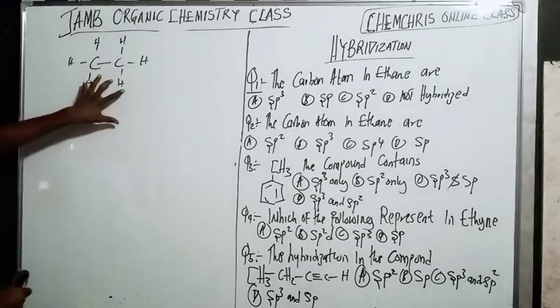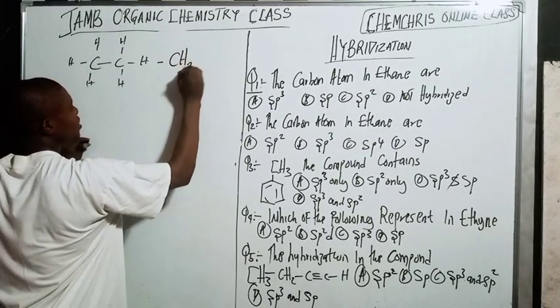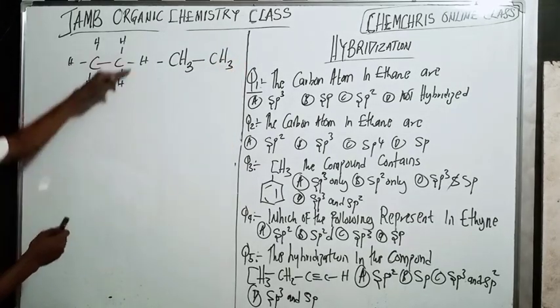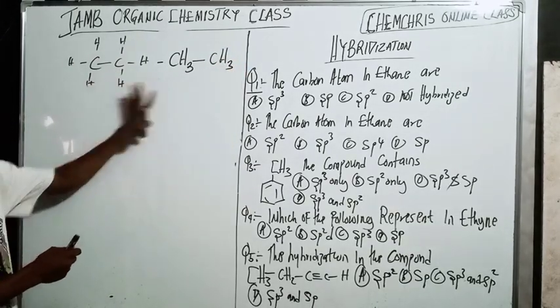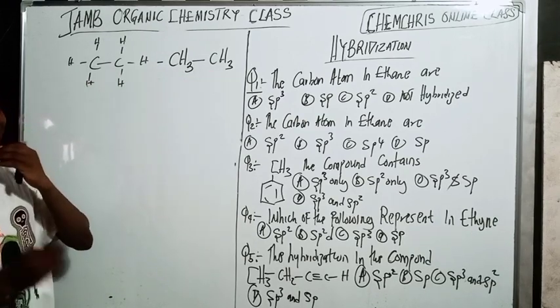Okay, now this is ethane. Ethane is also represented as what? CH3 CH3. Okay. Now this is called the fully displayed structure. This is called the condensed structure. Do you understand? Now let's express it in its molecular formula.